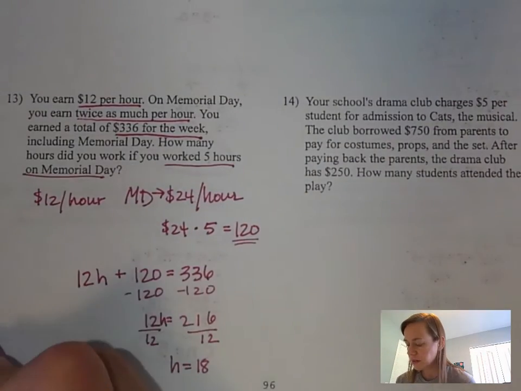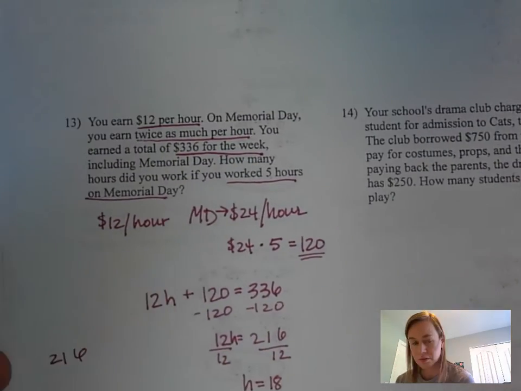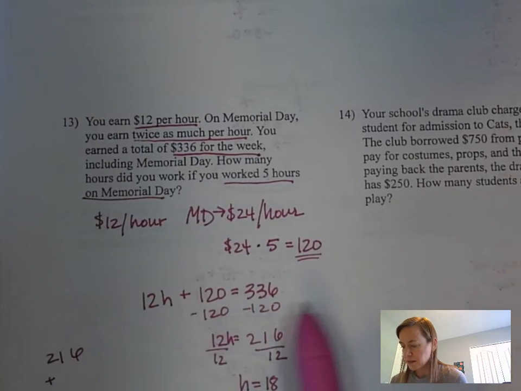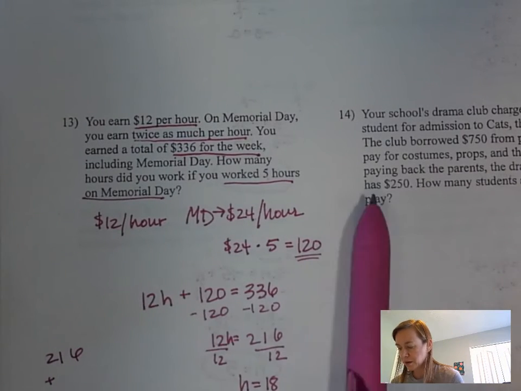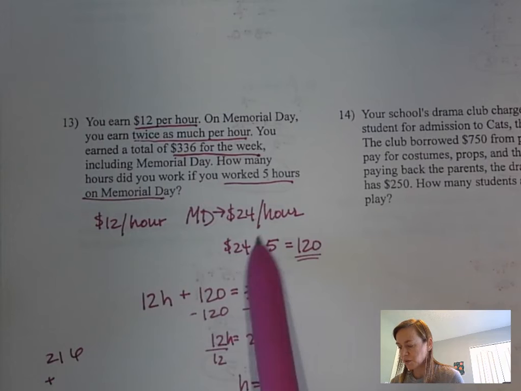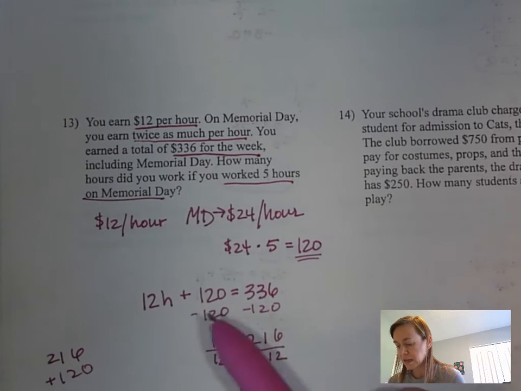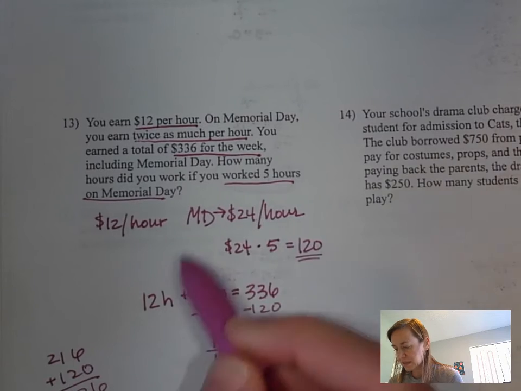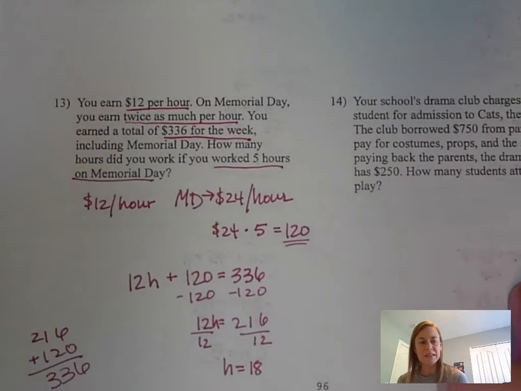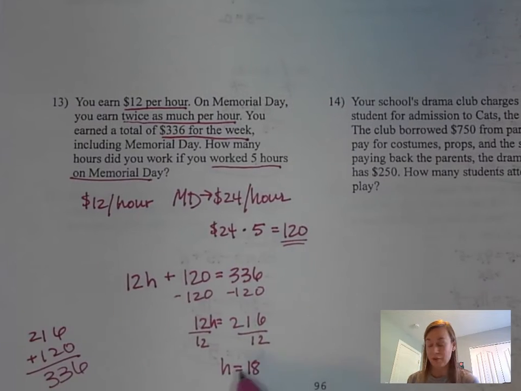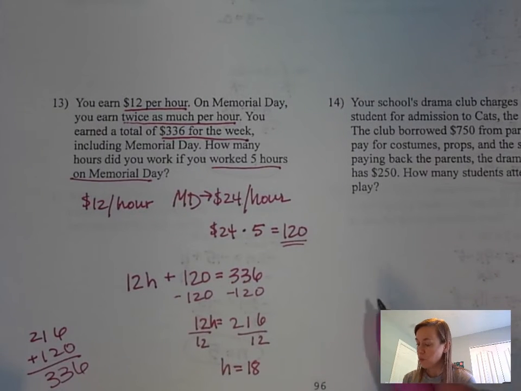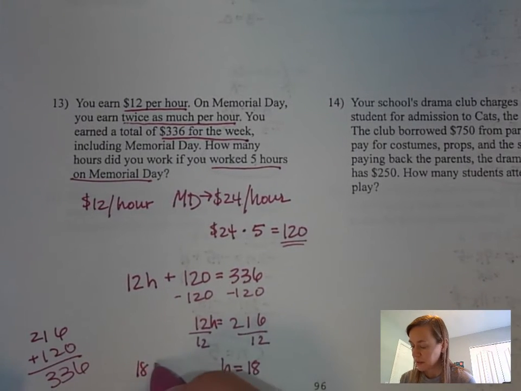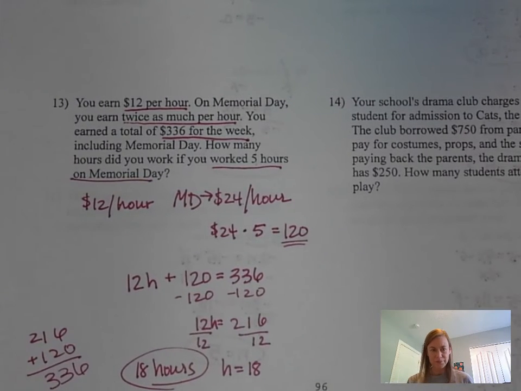That's 216 from your regular work. And you got 24 times, we already did the math on your Memorial Day work, was 120. So 216 plus 120 should equal 336, and it does. So that all makes sense, and it looks like we are good to go. So we worked 18 hours, and we'll just write it like this. And that's your final answer.